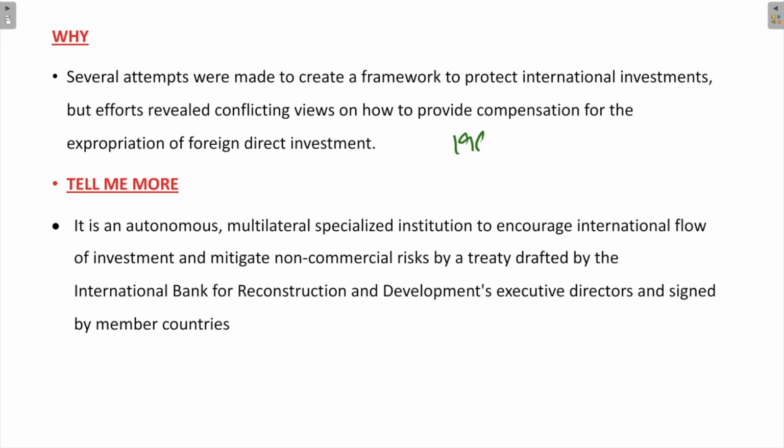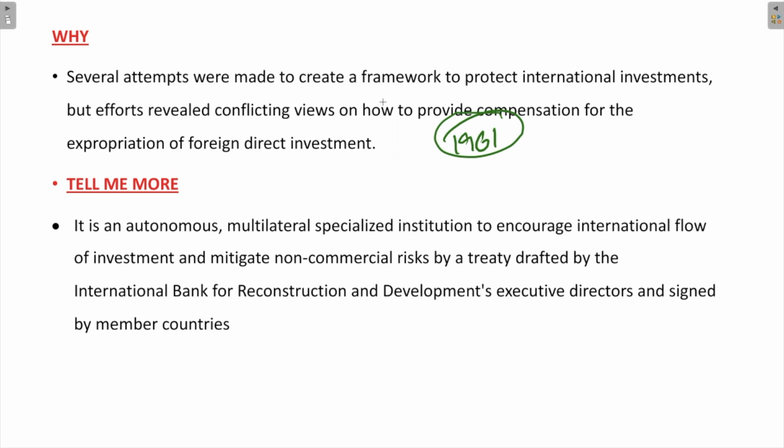So in 1961, the General Council of the International Bank for Reconstruction and Development developed the idea for a multilateral agreement on a process for resolving individual investment disputes. Rather than focusing just on the expropriation of foreign direct investments, they focused more on resolving individual investment disputes on a case by case basis. So it was decided to come up with an organization which could resolve these issues on an individual basis.